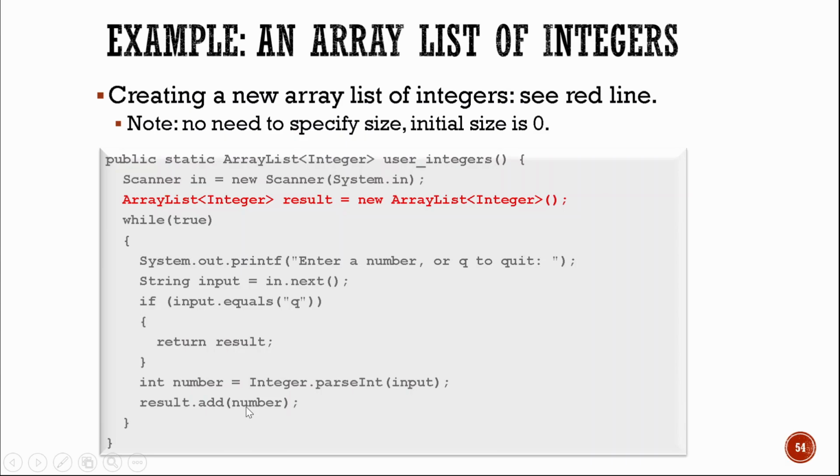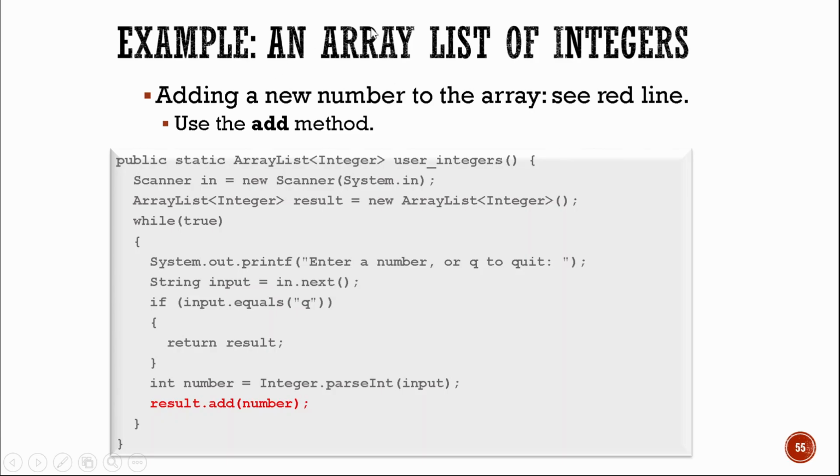Result that add, the dot add method allows you to add value to the array list. Anyway, this is a method named ArrayList user integers method declaration. So let's see what's next. So we have adding a new number to the array list. So see the red line. So there you have now result that adds.